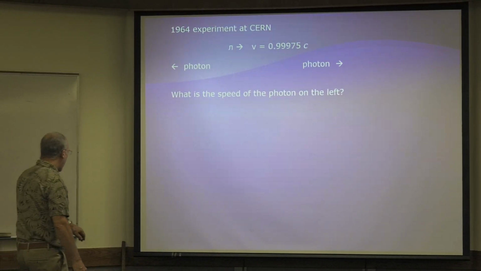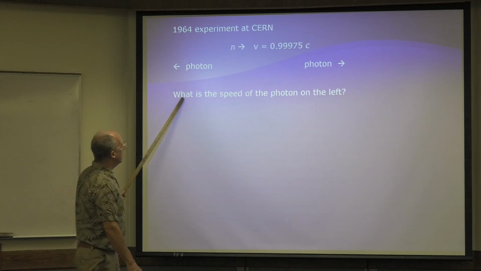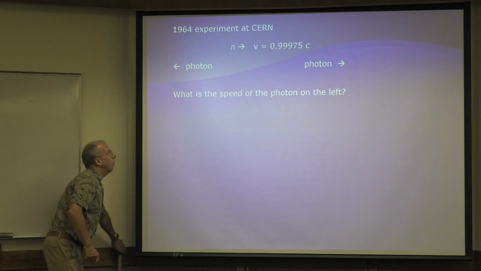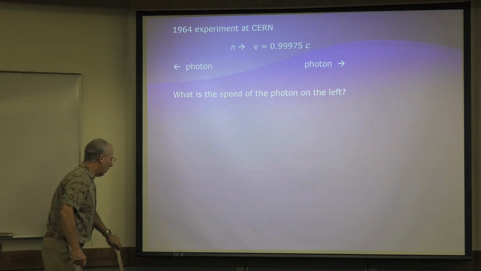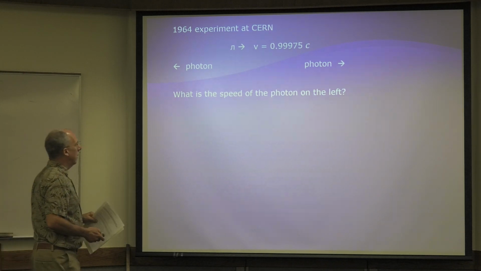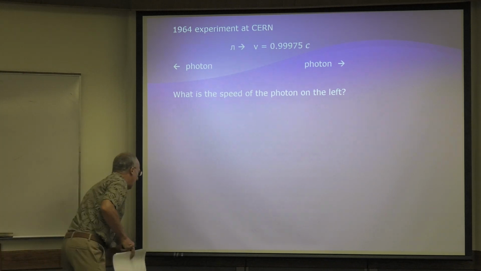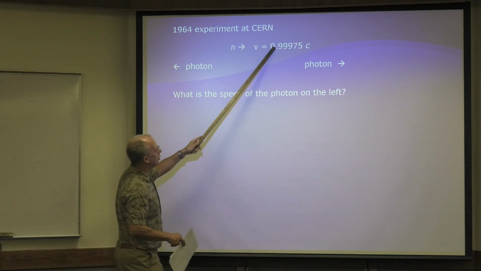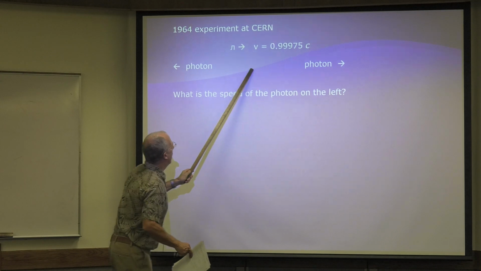Now, here's the question. What is the speed of the photon on the left? That's what they wanted to measure. What's the speed of the photon, this guy? Now, let's answer it according to Galileo. What would Galileo say? Well, he would say, let's just say this is the speed of light. So Galileo would say, that's the speed of light this way, and that's the speed of light that way.